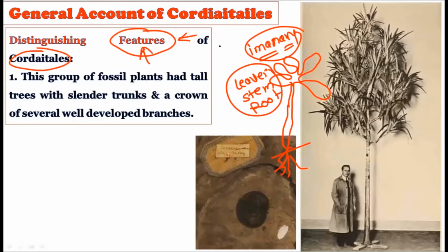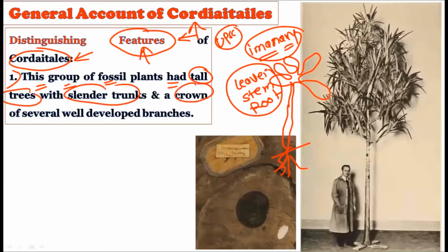From the UPSC mains examination point of view, this is very important, because they will always ask you what the distinguishing features of the Cordaitales are. So we are going to discuss them now. Consider the first one: this group of fossil plants had tall trees with a slender trunk and a crown of several well-developed branches.